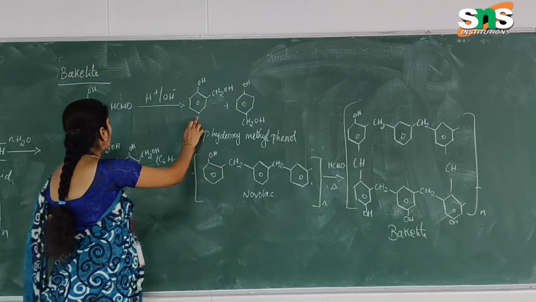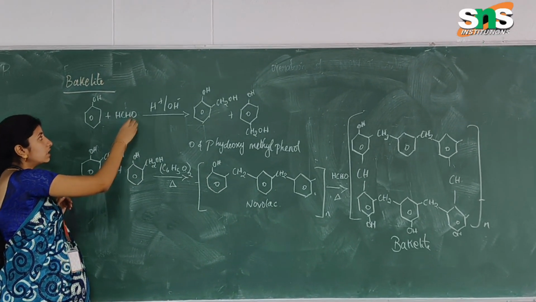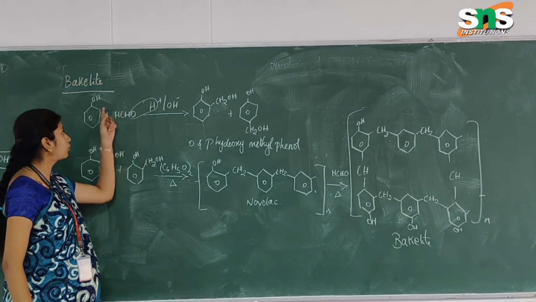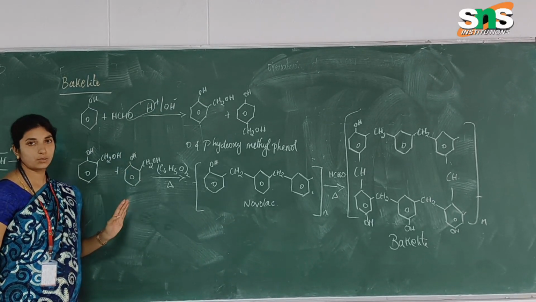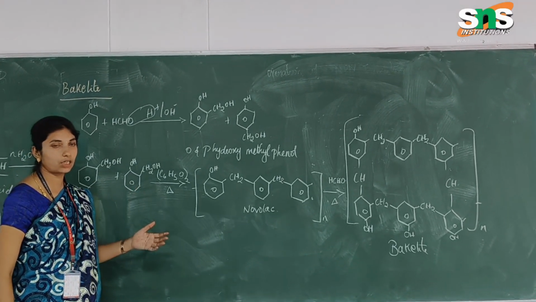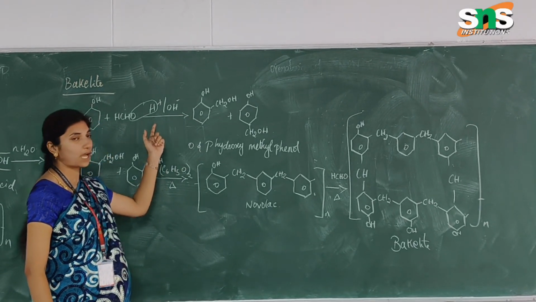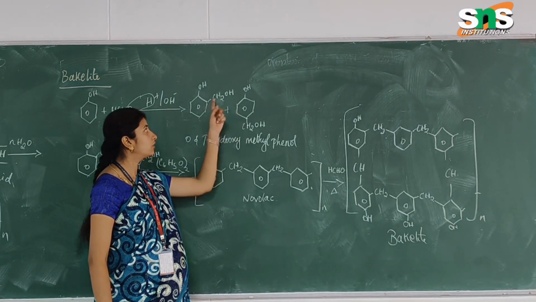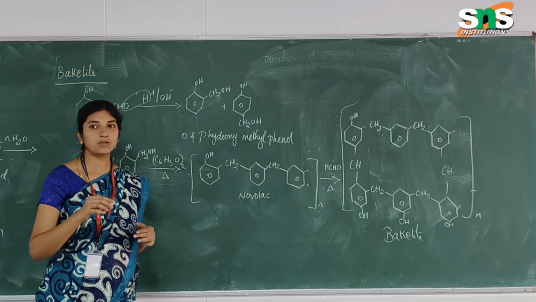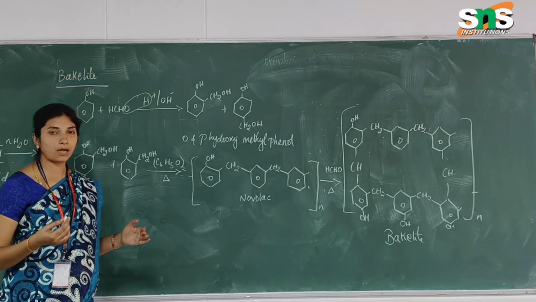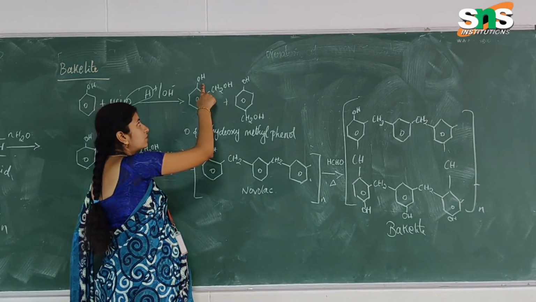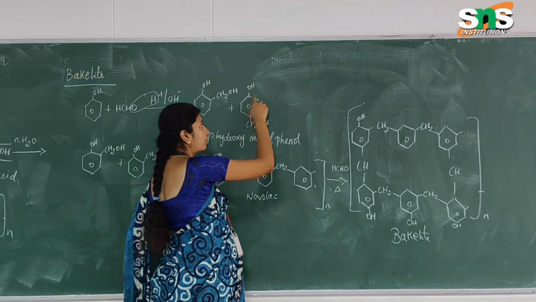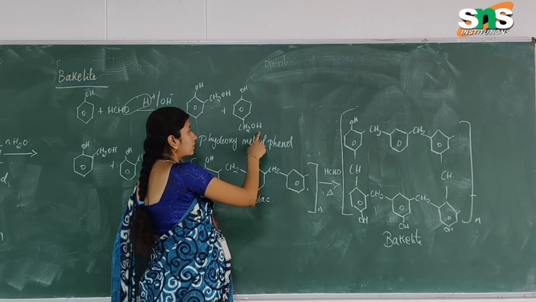Here, for the ortho hydroxy methyl phenol, the OH group reacts and forms the ortho product with the phenol group. That is the first process. In the next process, it again reacts in the presence of acid or alkali and is converted into the para product. So here we have ortho, para and meta. The first step converts phenol into ortho hydroxy methyl phenol, and the second step again converts it into para hydroxy methyl phenol.